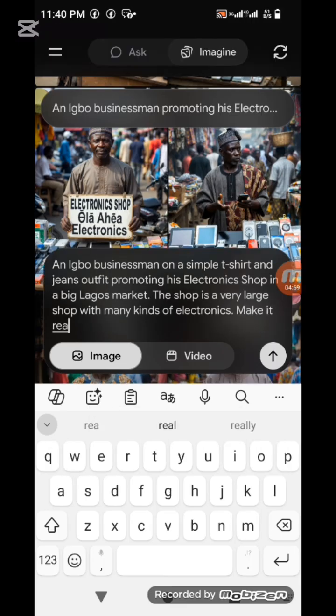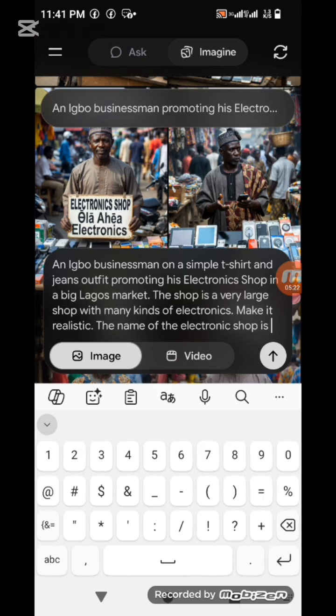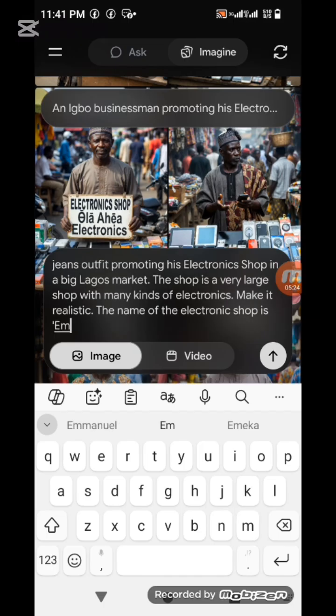You see, all of this story I'm telling is very important. Let's see what it's going to give me now. Okay, let me also say the name of the electronics shop is Emiko Electronics. Now, I have put all of these details, so I'm going to click on this arrow here.